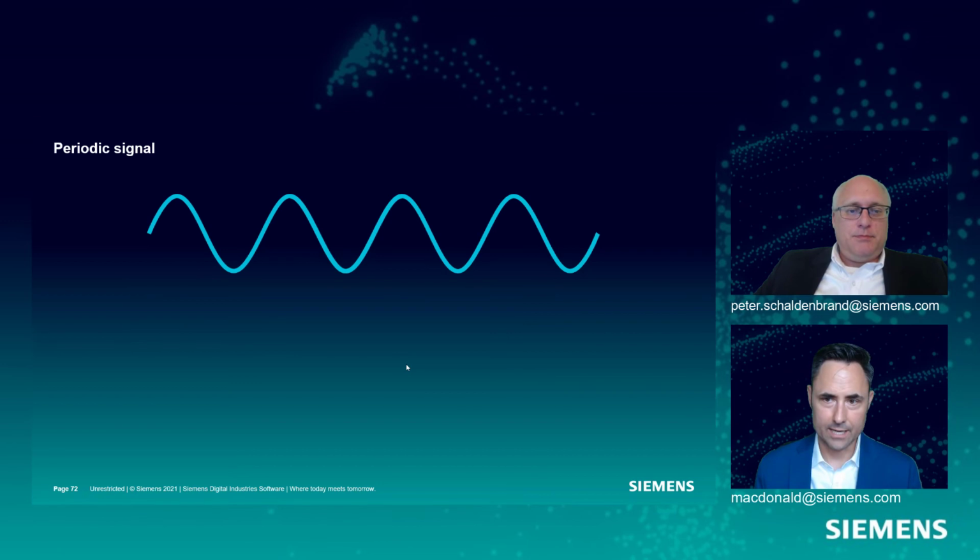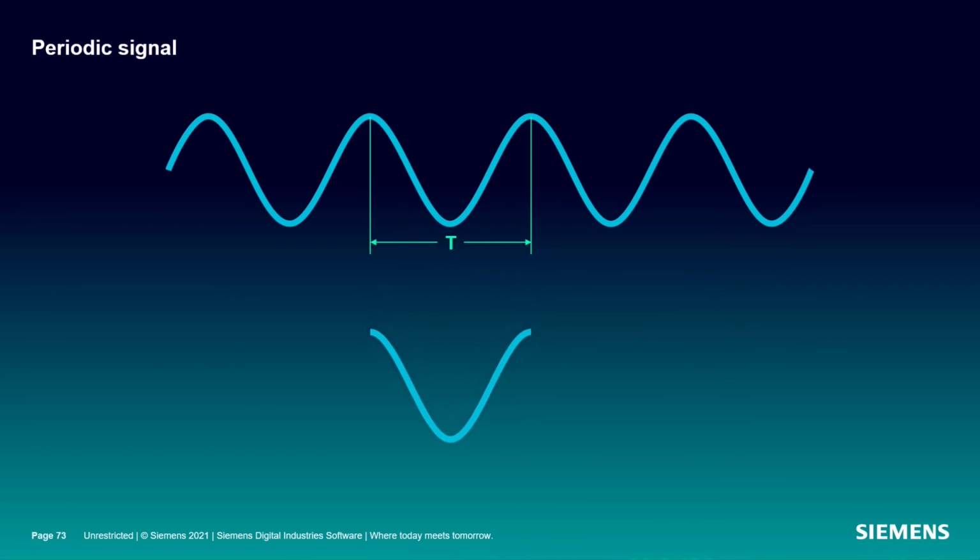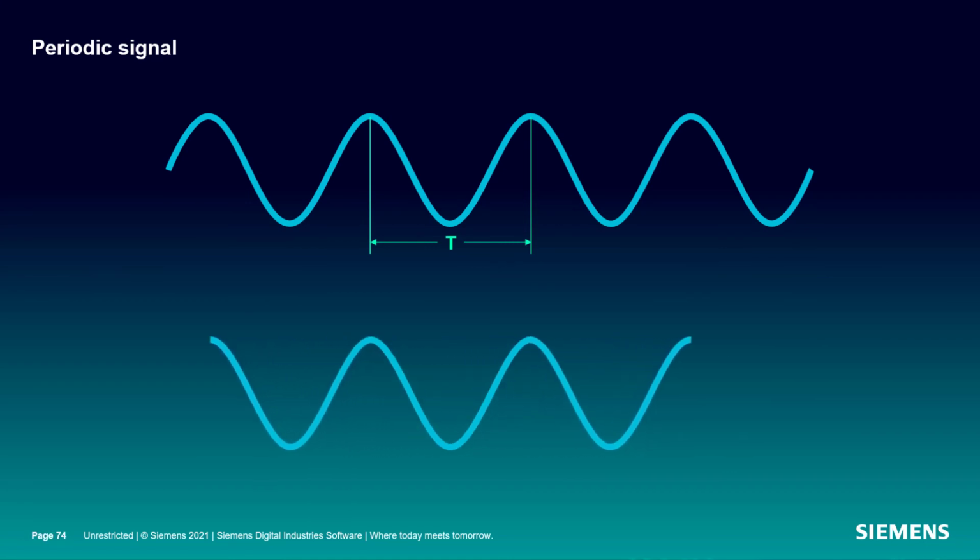Well, if we've got a periodic signal, this sine wave repeats over and over, and if we do this exactly right, and we measure our capital T observation time right at the peak of the sine wave to the next peak, and we push stop really accurately, we end up with this as our sample for this continuous signal. I then take that and reconstruct the original signal using that sample, and I end up with this.